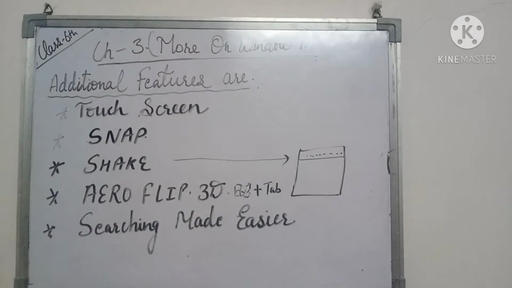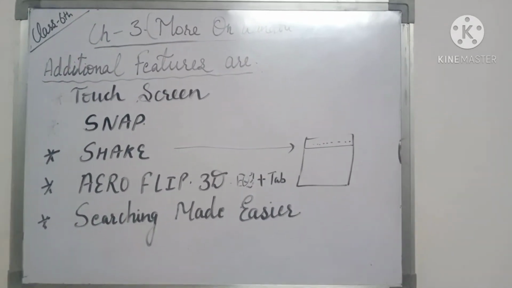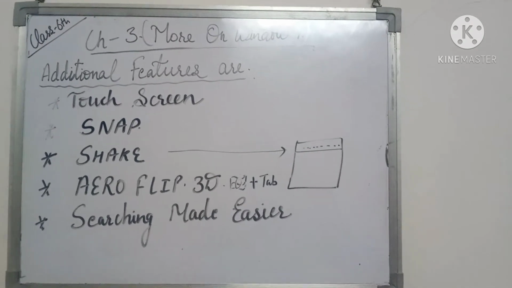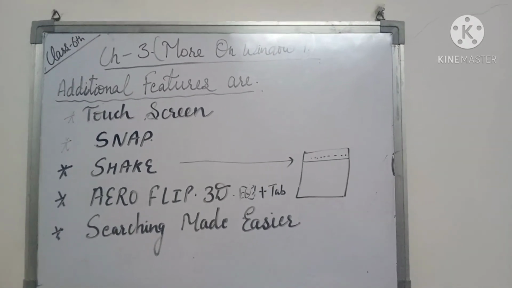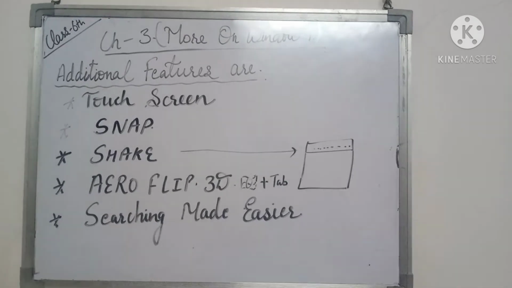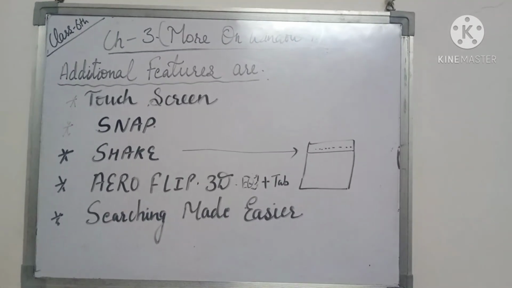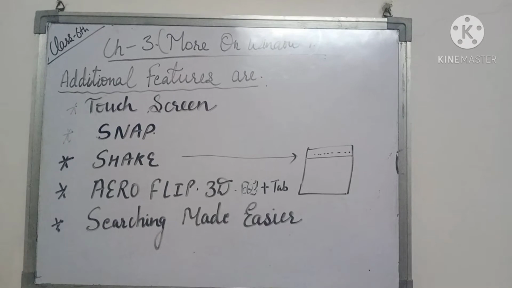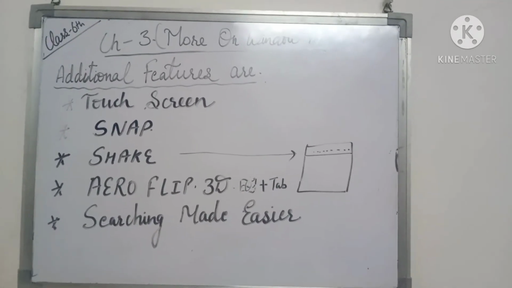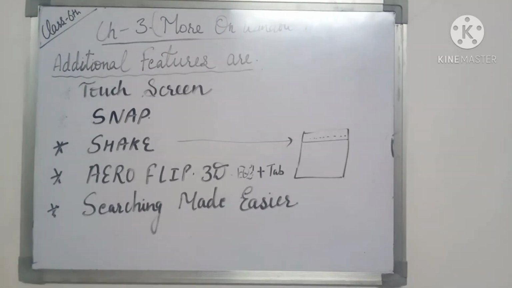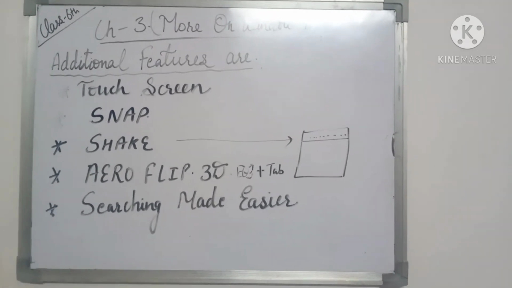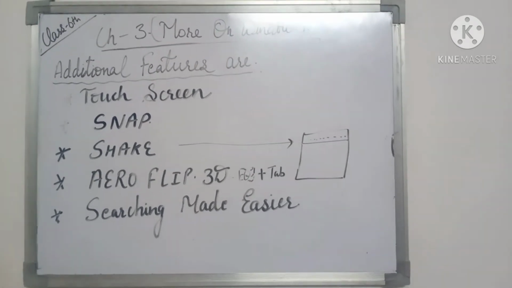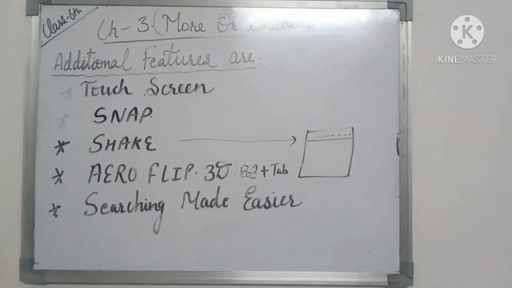This is the main feature of the window, by which you can move your windows to the left and right, to the upper and the bottom, and sometimes it will cover the complete screen of your PC, or sometimes it will cover half the screen of your PC. By this you can drag the pictures, you can drag the windows, and you can see one or more windows at a time on the screen.